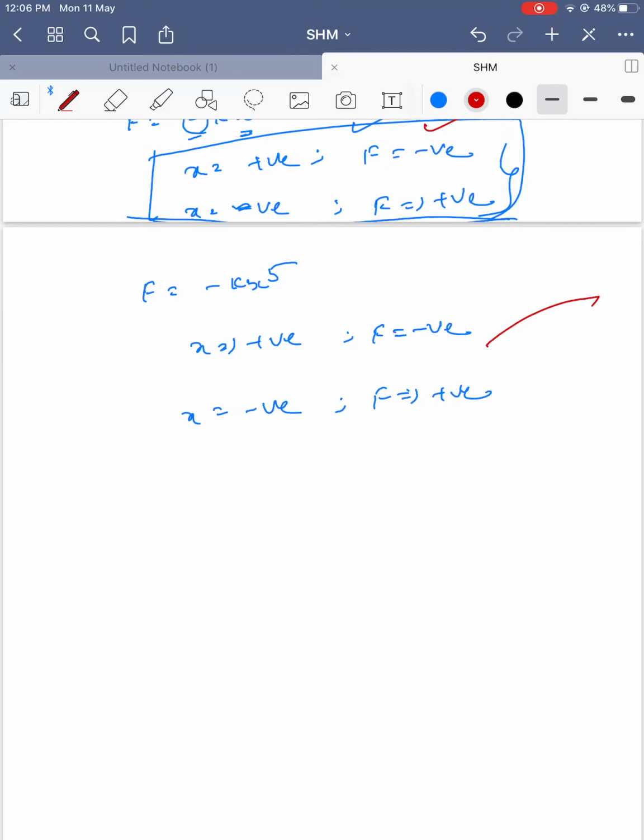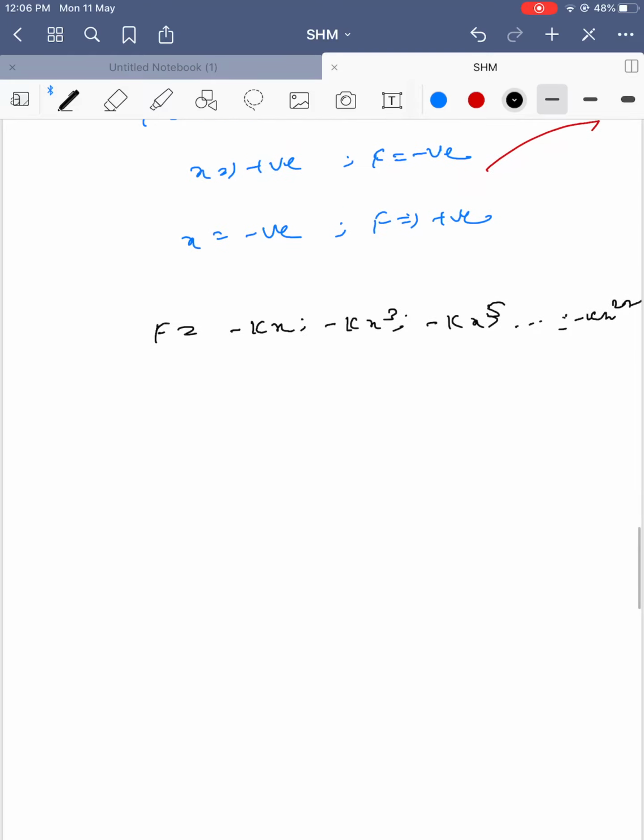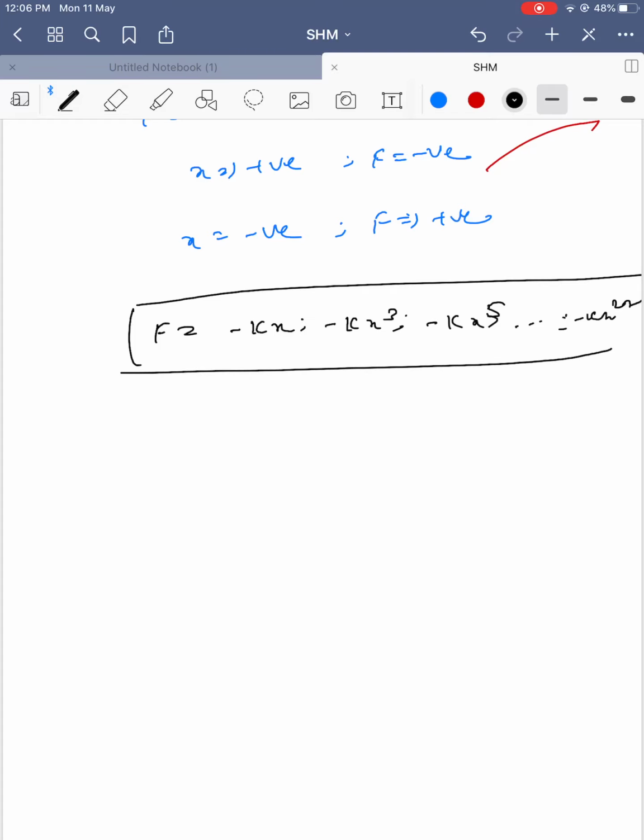So what are the things which are satisfying? The force should be equal to minus kx, or minus kx cube, or minus kx power 5, and so on, minus k x power 2n minus 1. These are the statements which are valid for periodic motion. These are all periodic motions. Periodic motion means the body tries to come back for all these cases.